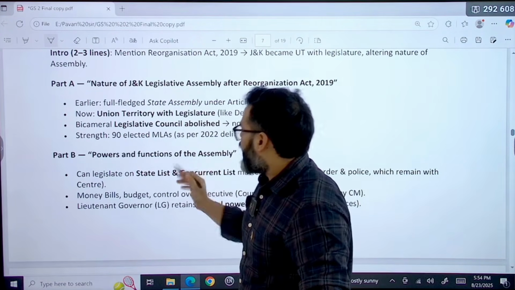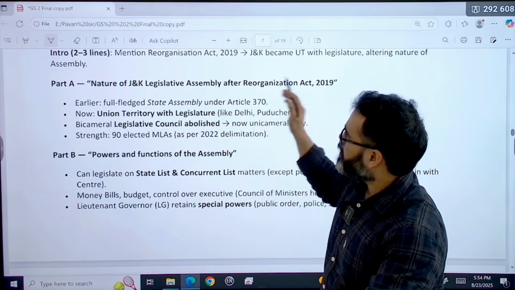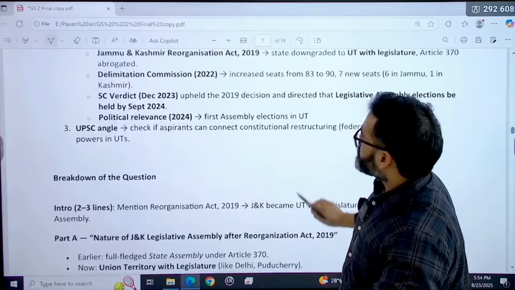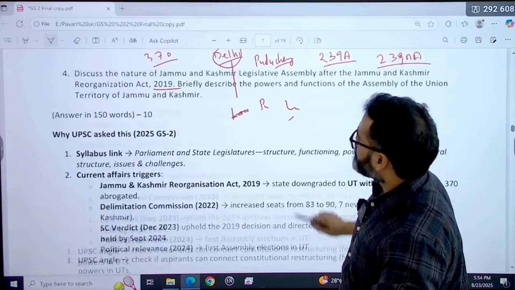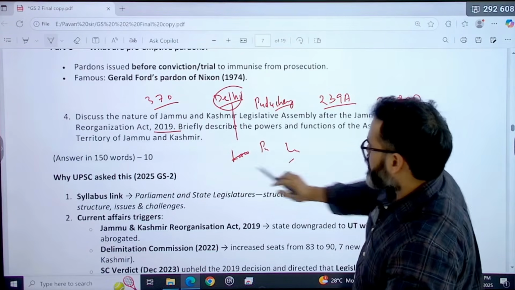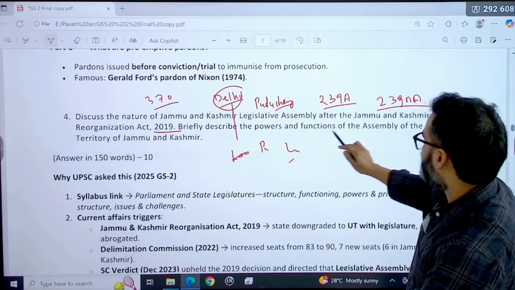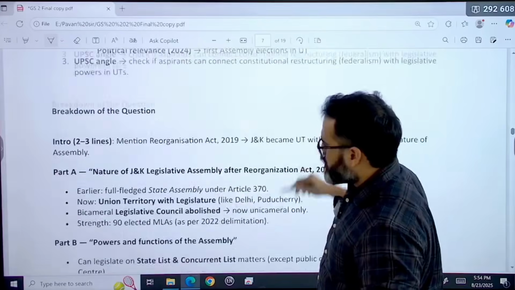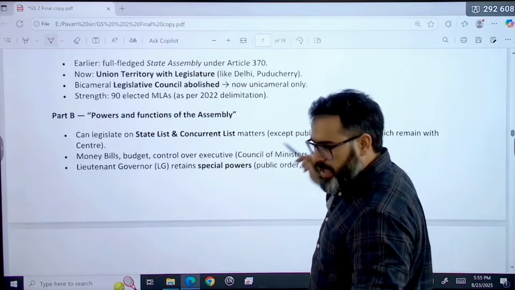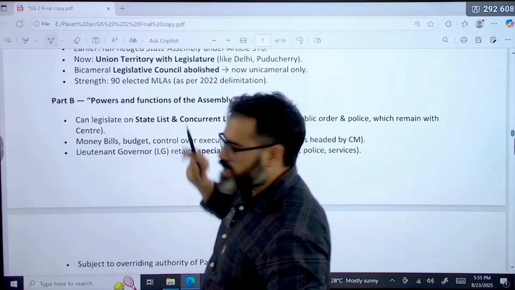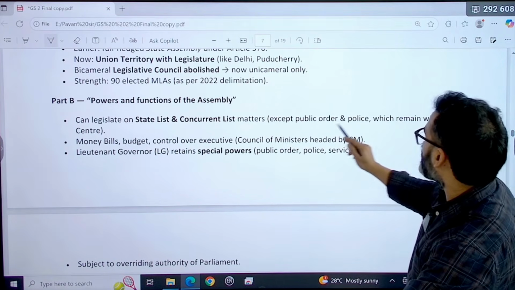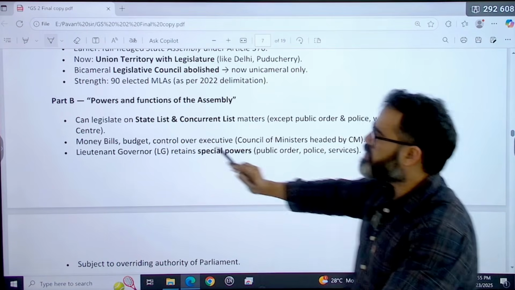Now, power and functions, that was asked in this particular question. If you check, the question asked to briefly describe the powers and functions of the assembly of the union territory of Jammu and Kashmir. So what are the powers and functions? It can legislate on state list and concurrent list matters, except public order and police, which still remain with the Centre.